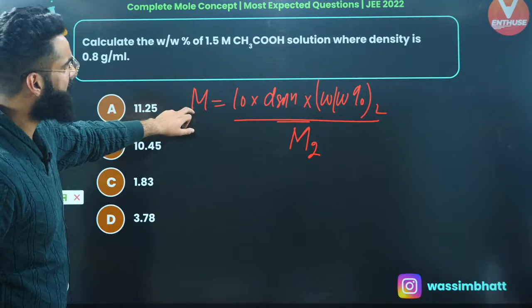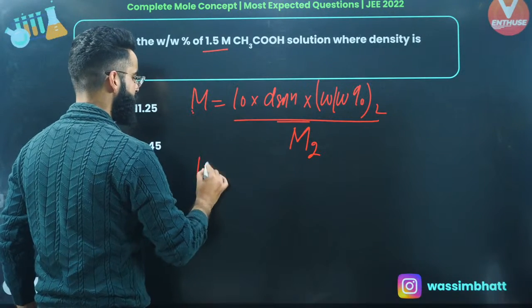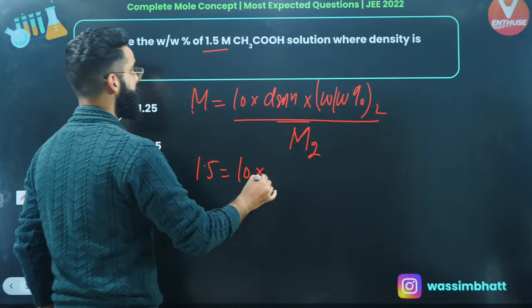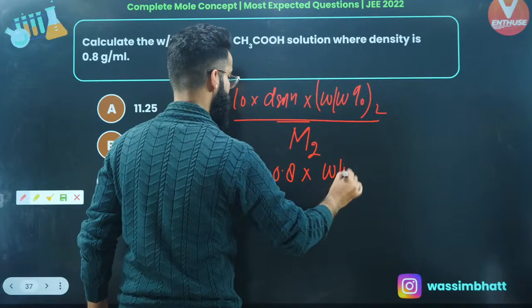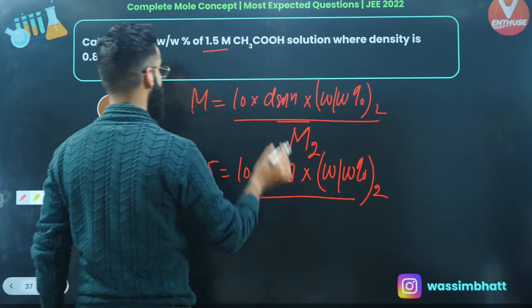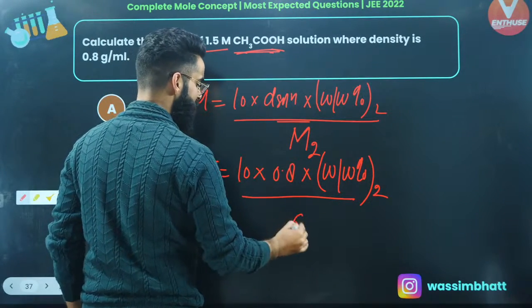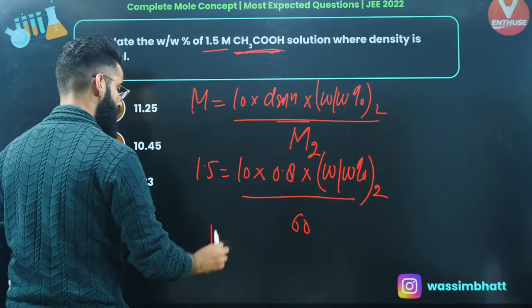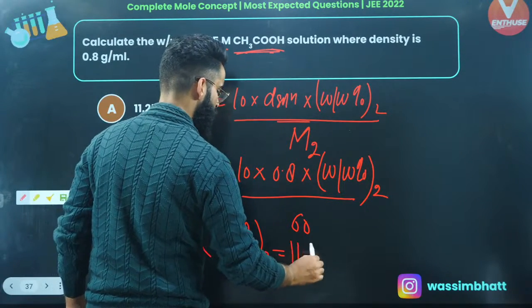Well, molarity of the solution, do I need to calculate that? No. Molarity of the solution is given to me as 1.5, which is equal to 10 multiplied by density of the solution, given to me as 0.8, multiplied by weight by weight percent of solute, which I need to calculate, divided by molar mass of CH3COH. I think it's going to be 60, right? One equation, one unknown. Just solve it. You'll get the weight by weight percent of solute as 11.25.